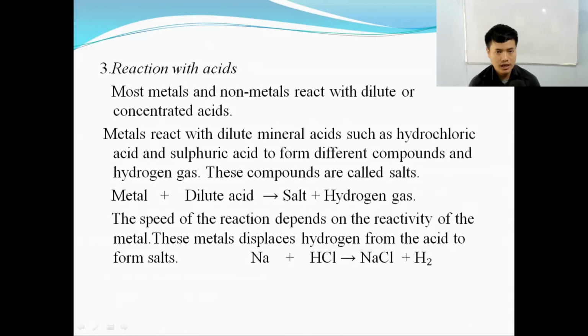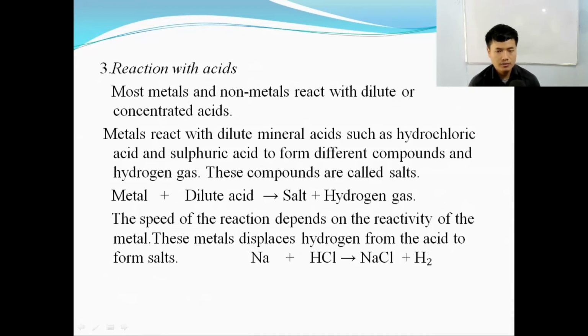Number 3, reaction with acids. Most metals and non-metals react with dilute or concentrated acids. Now let us see the reaction with acids. Most of the metals and non-metals react with acids, that is both dilute and concentrated acids. When we say dilute, dilute means it is already weakened or mixed with water. And when we say concentrated acid, it means it is in pure form. It is a very strong acid. Dilute is weak and concentrated acid is strong.